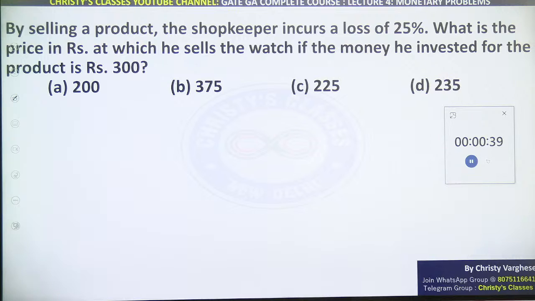Very good. Some of you already got it. Use mental math, use the logical approaches rather than the mathematical approaches you learned in school days. That is the intention of this lecture: how to do it faster and in a limited number of steps, because that will save a lot of time.